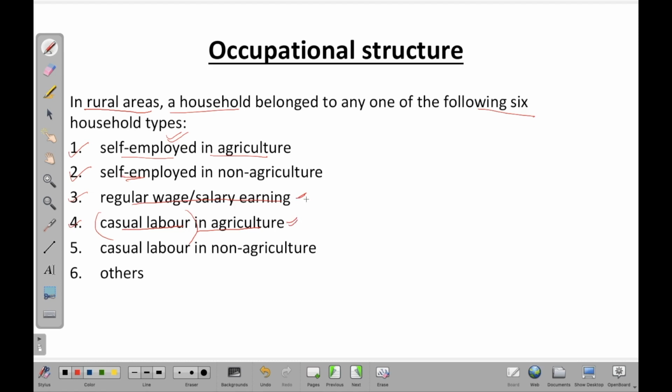When I say regular wage and earning, that means these people are employed under permanent conditions, that is, they are in the organized sector, right? The 5th part is casual labor in non-agriculture. Same thing, these guys are not permanent, they come under the unorganized sector, and at the same time they are in the non-agriculture sector. And then there is a miscellaneous category which we call others.